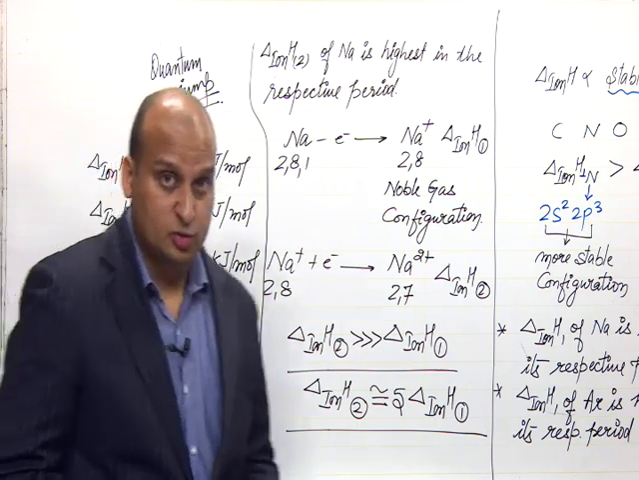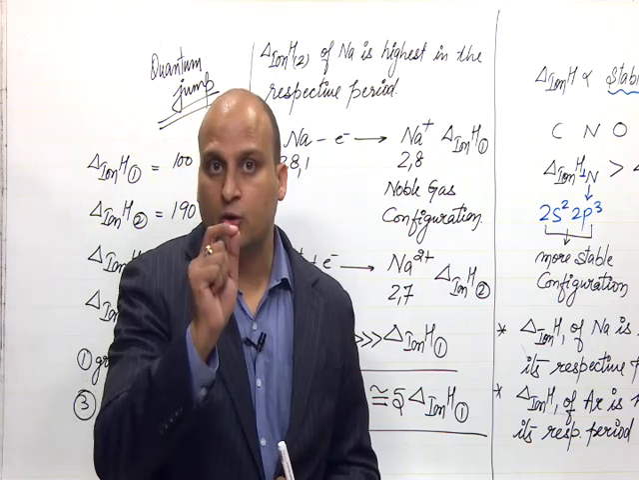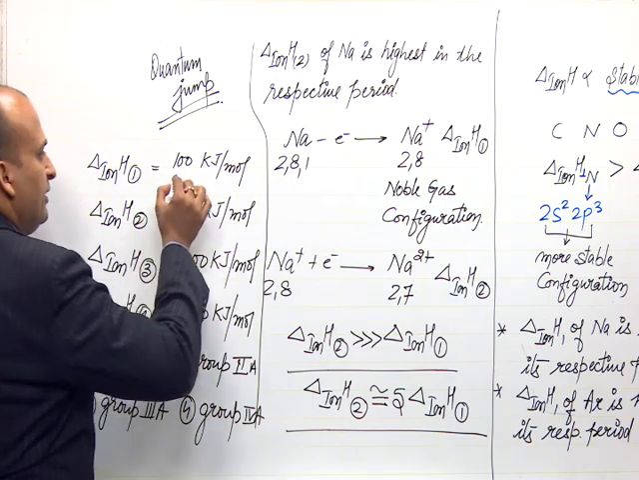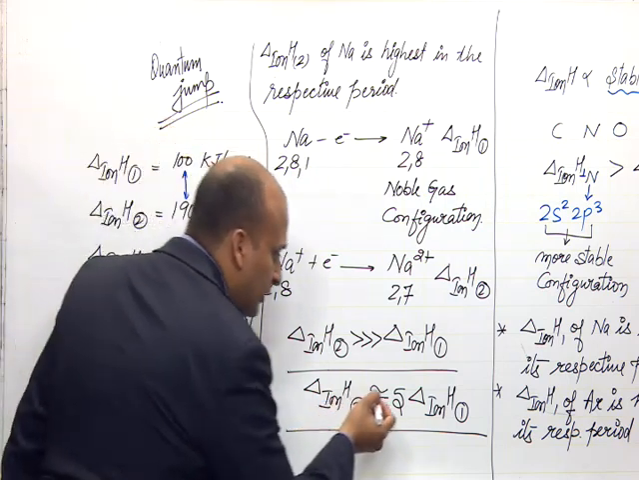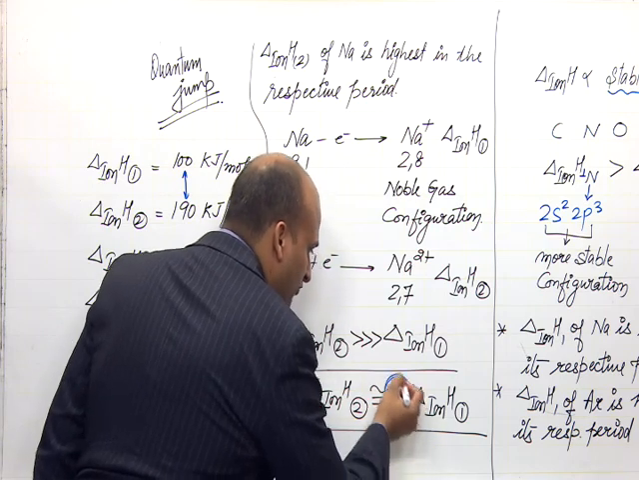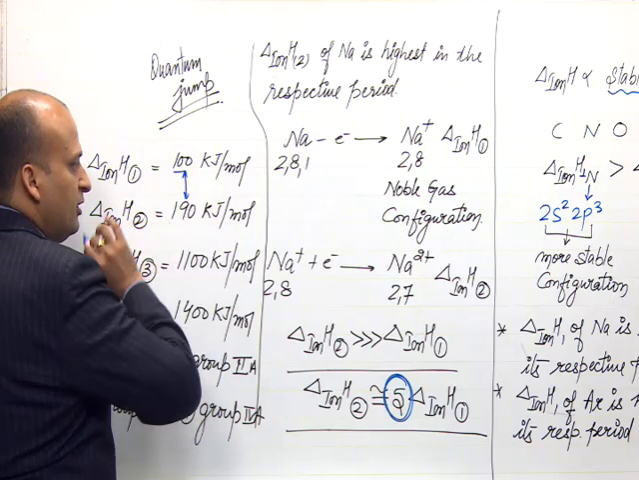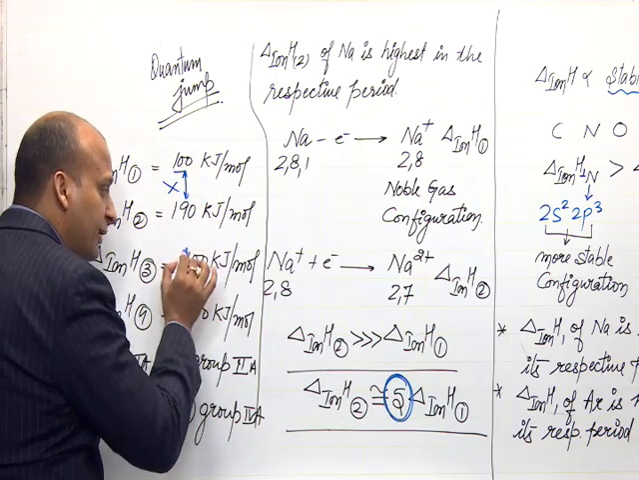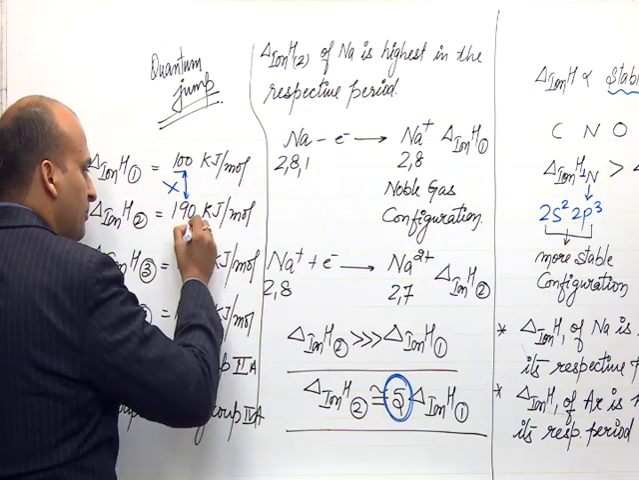So, my dear friends, what is it that you have to see? You have to check for the quantum jump. Where are you seeing a quantum jump? Is this a quantum jump? Let us reiterate. Quantum jump means 5 times of the previous ones. Is 190 5 times of 100? You will say no. Is 1100 5 times or more of 190? You will say yes. This is quantum jump.